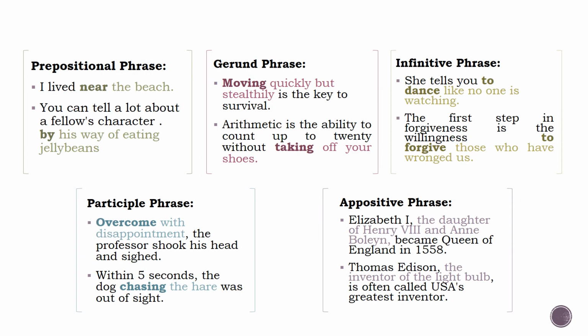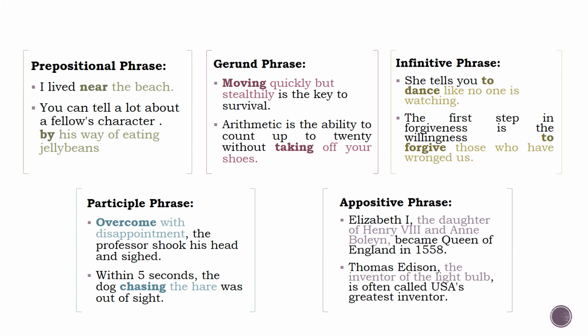The fourth one is prepositional phrase. A prepositional phrase is a group of words that consists of a preposition, its object, which will be a noun or a pronoun, and any words that modify the object. In these examples, the prepositional phrases are colored and the prepositions are in bold.